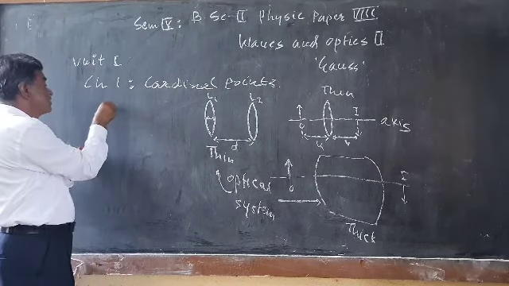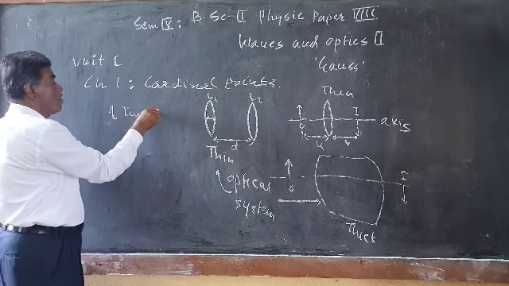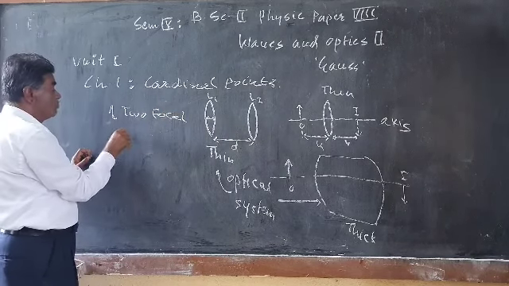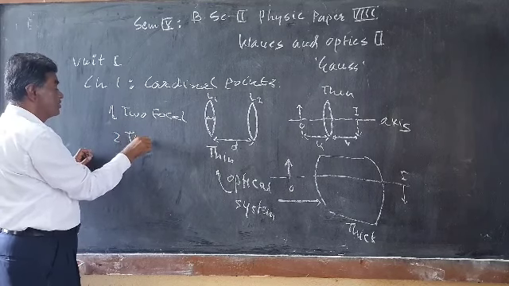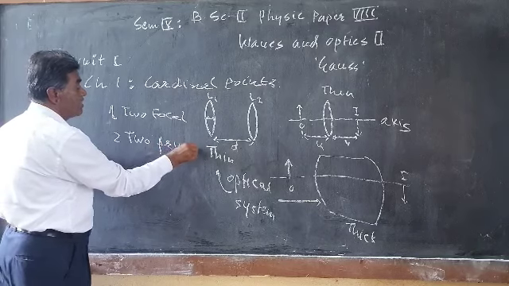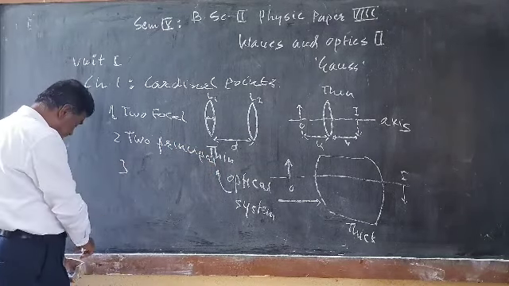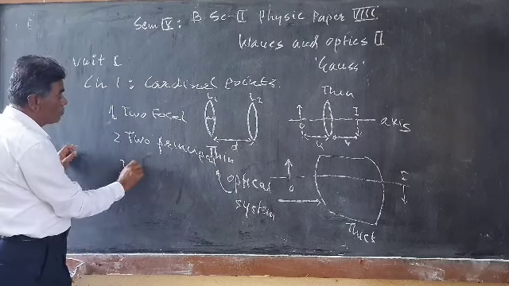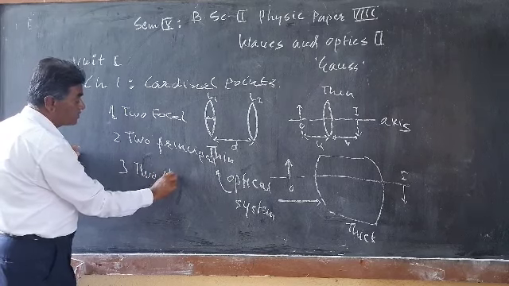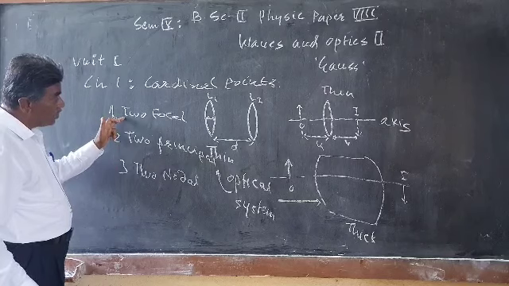First, 2 focal points, 2 principal points, and third, 2 nodal points. So there are 3 pairs of the cardinal points.